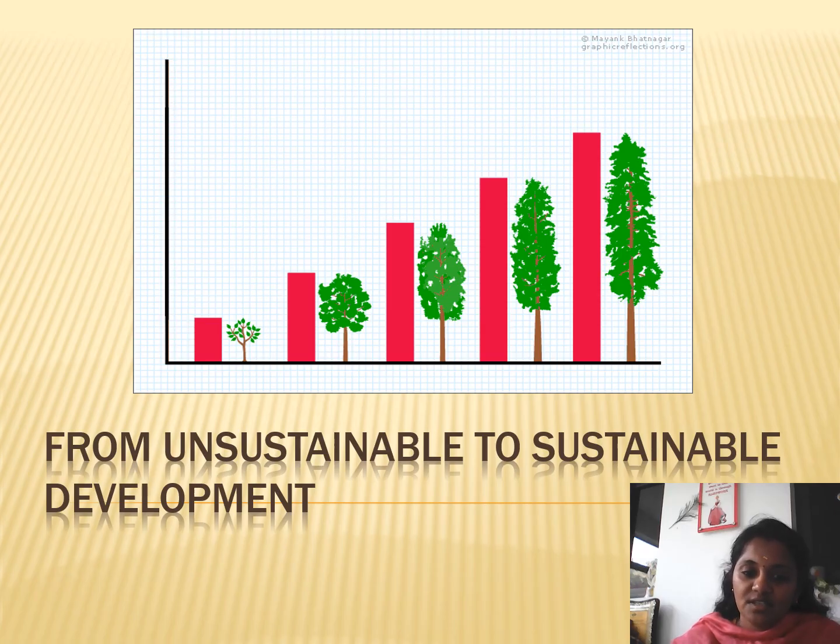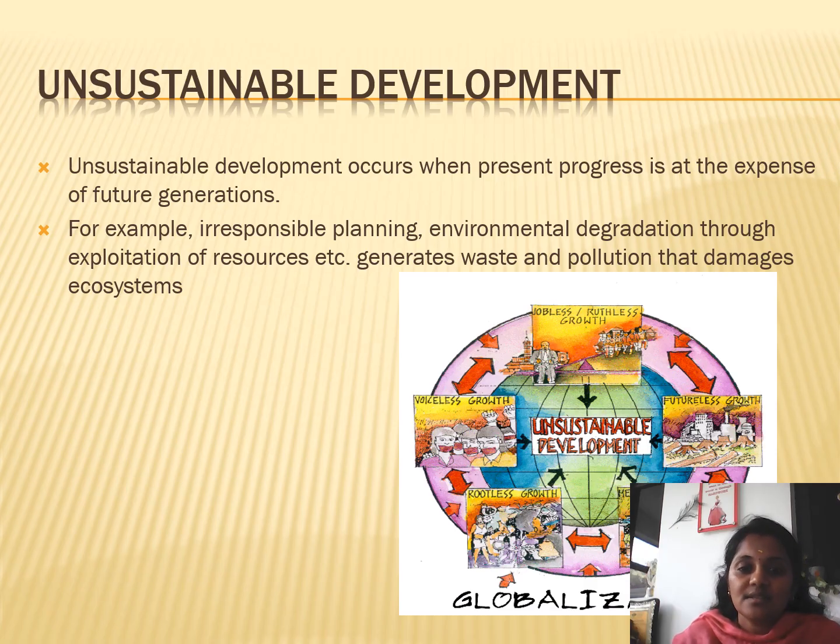From unsustainable to sustainable development. At present, we are focusing on sustainable development. There are so many unsustainable practices followed in our country, so we have to shift to sustainable development for a pollution-free environment and a happy nature. What does unsustainable development mean? Unsustainable development occurs when present progress is at the expense of future generations. For example, irresponsible planning, environmental degradation through exploitation of resources, generating waste, and pollution that damages the ecosystem.